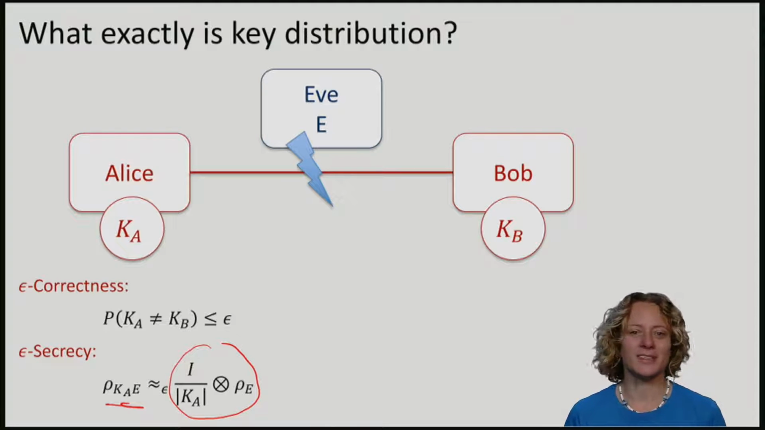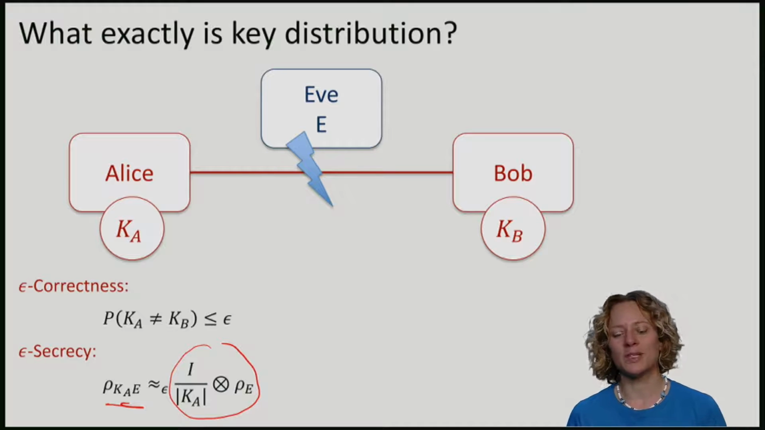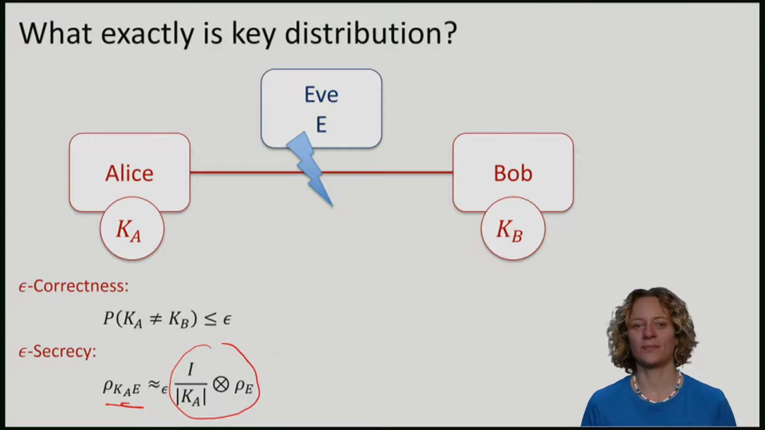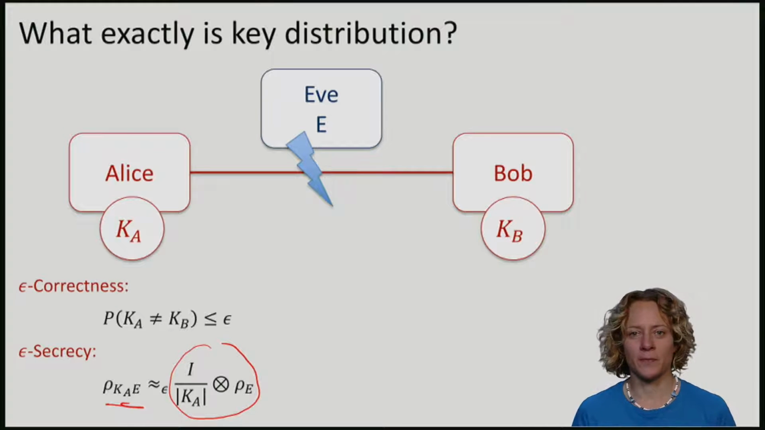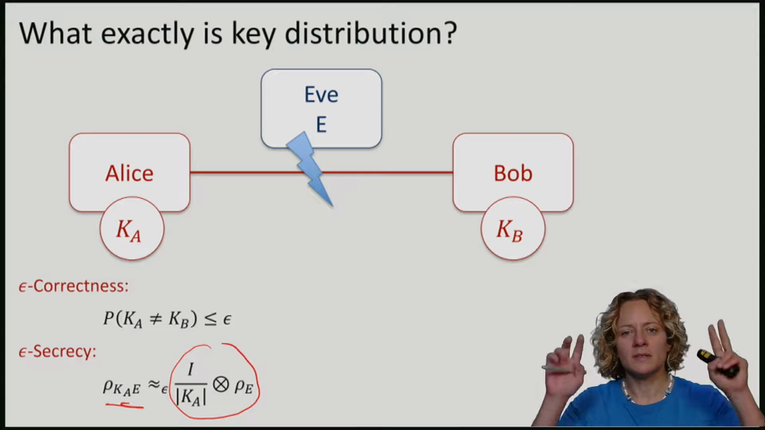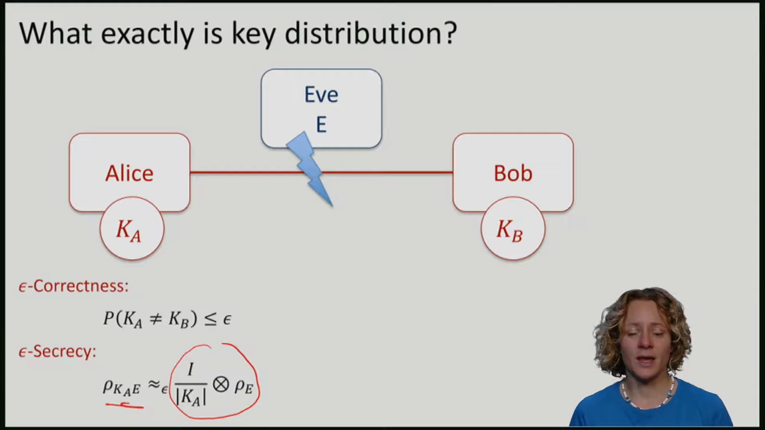Note that it's very easy to come up with a key distribution protocol that satisfies one of these two conditions. It is easy to come up with a protocol that is correct. Alice can just generate some random bits, send them over to Bob over the communication channel, and they both have the same key. But of course now Eve also knows the key. It is certainly not the case that Eve is ignorant. So we are correct, but not secure.